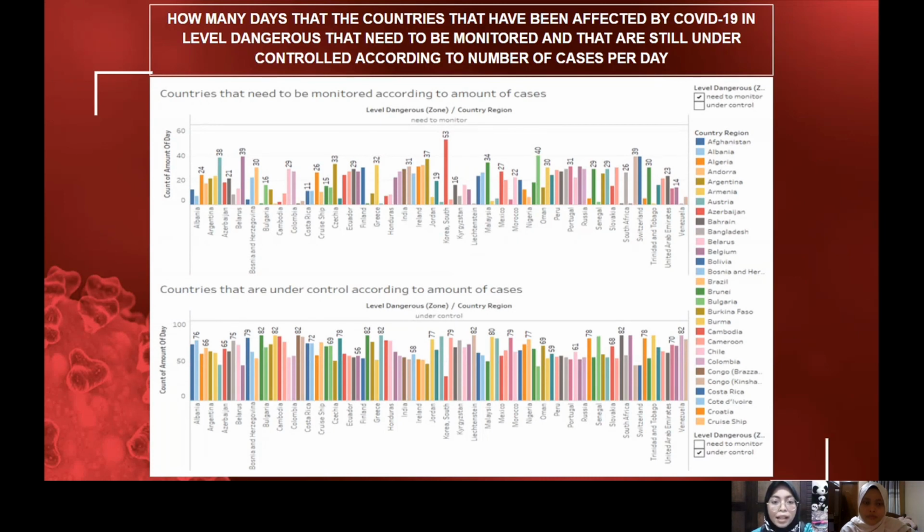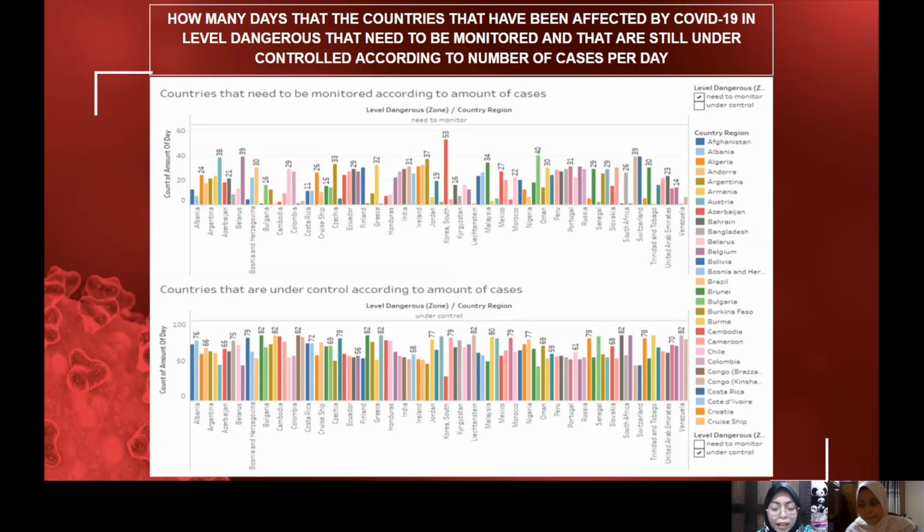The last graph is about how many days the countries affected by COVID-19 are at a dangerous level that needs to be monitored, and how many are still under control, according to the number of cases per day. Since COVID-19 is a virus that quickly transmits from one person to another, there must be increasing cases reported over the world day by day. The countries with the highest number of days needing to be monitored are South Korea, Norway, Switzerland, Belgium, and Austria. Next, the countries with a higher number of days under control are Brunei, Burma, Congo, Georgia, and others.